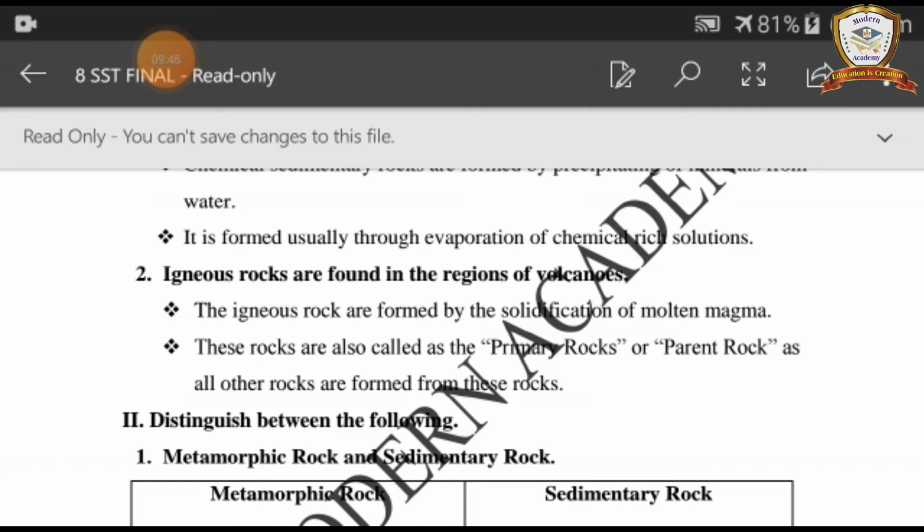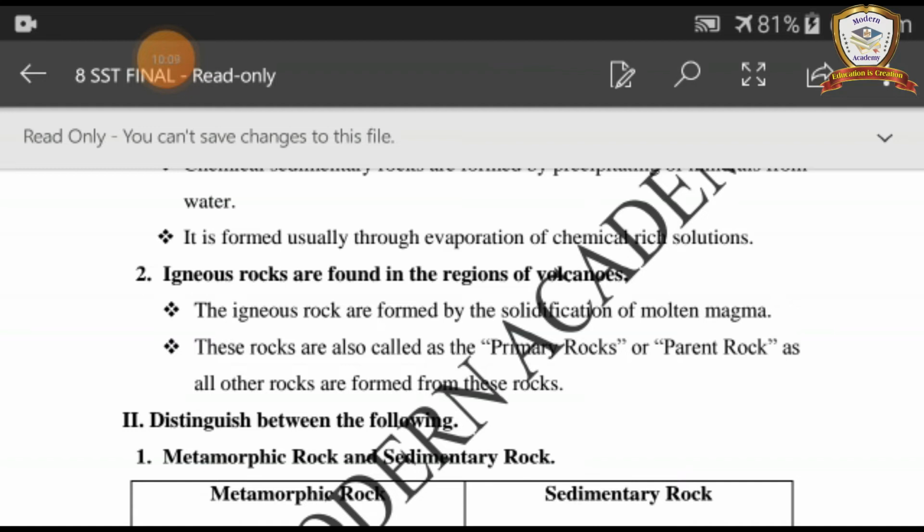Second question. Igneous rocks are found in the regions of volcanoes. The igneous rocks are formed by the solidification of molten magma.